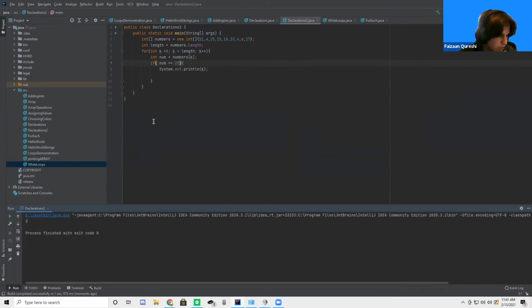Now, let me ask this question. What happens when there are 2 elements in the array that we're looking for the index of? For example, if we look here, we have 4 at index 1 and 4 at index 6. What's going to happen? Can I just see some responses in chat? What do you think is going to happen? I just need to see at least one response.